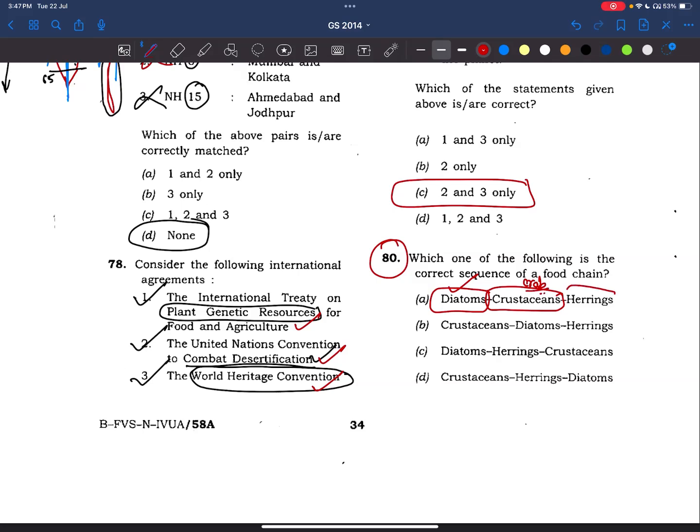Now herrings are a type of fish which feed on the crustaceans. These are secondary consumers. So this is a basic NCERT question. If you know the diatoms are primary producers, we will eliminate these two options. If you know herrings are fishes which feed on crustaceans and are secondary consumers, that's more than enough. Here, this option is also gone, right?